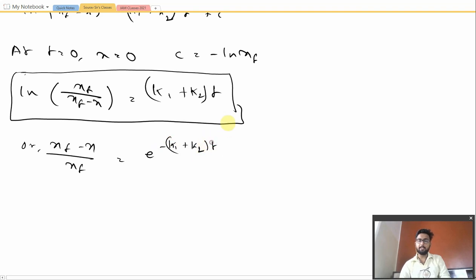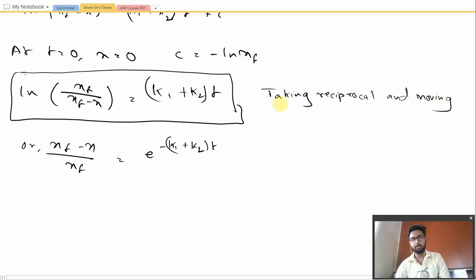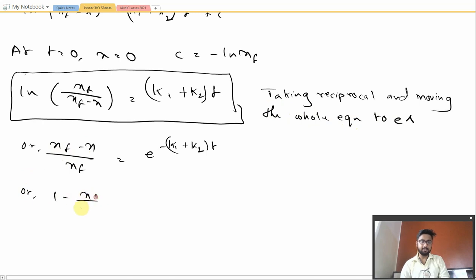We just took the reciprocal on both sides and moved the whole equation to e to the power. So 1 minus x by xf would be equal to e to the power minus (k1 plus k2) t.